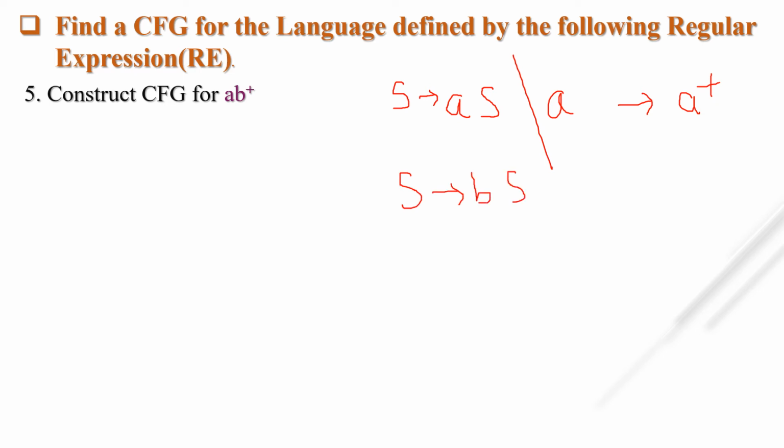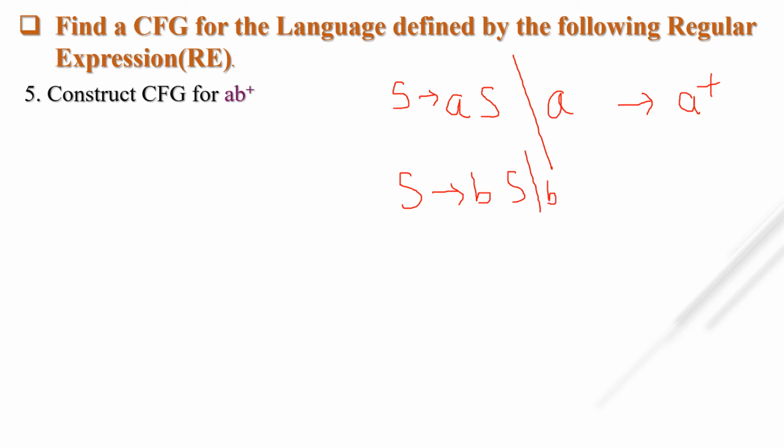Construct CFG for A B plus. For A plus, what is the CFG? S tends to AS or A. This is for A plus. Similarly for B plus, S tends to, simply I have to replace the terminal A, bS or b.